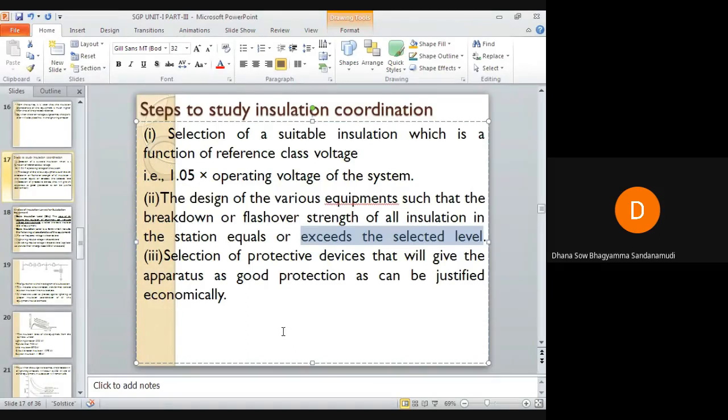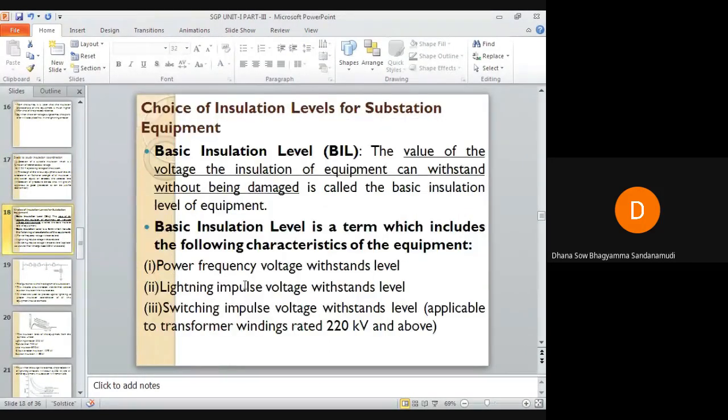So the steps for insulation coordination are: first, we must decide the reference voltage depending on the system voltage, and later we must decide the insulation level for the equipment which is to be protected. After deciding the reference voltage and insulation level, we must decide which protective device must be connected to it, and what should be the insulation level of that protective device. Okay, so these are the steps for insulation coordination.